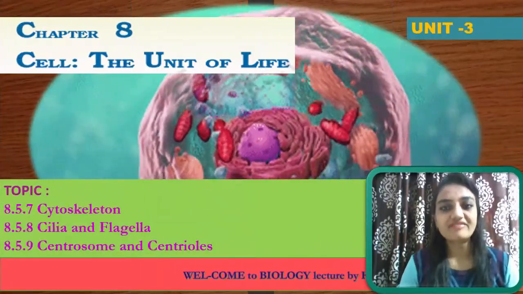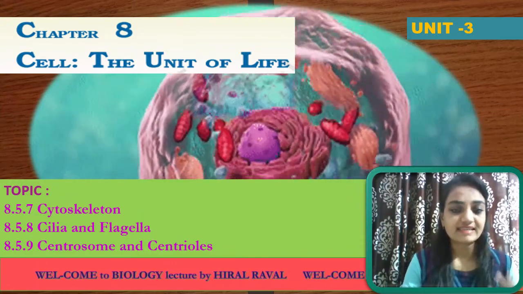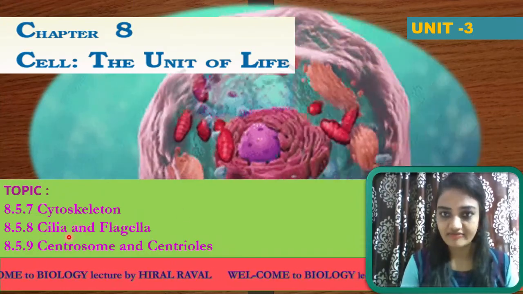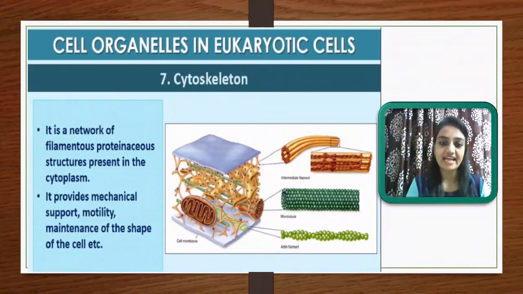Students, today we are going to learn about three important organelles: the cytoskeleton, cilia and flagella, and the centrosome and centriole. First of all, let us start with the cytoskeleton. It is a network of filaments and proteinaceous structures present in the cytoplasm. Here you can see, suppose this is the cytoplasm in which a network of proteinaceous filaments is found.